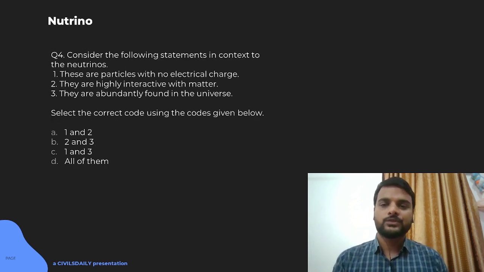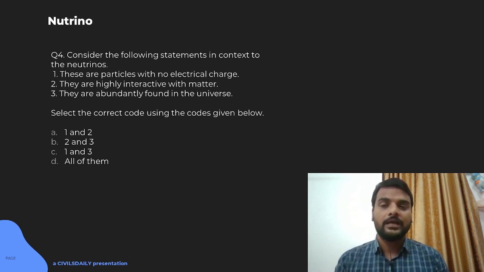So, moving on to the next question, again on the neutrino. These are particles with no electrical charge. We know that neutrinos are abundantly found in the universe. So, what do we know about the neutrino? Neutrinos are subatomic particles which were formed during the formation of the universe itself, that is during the Big Bang itself. So, it is of greatest interest to scientists to understand those particles, as that will tell the story of the origin of our universe itself.